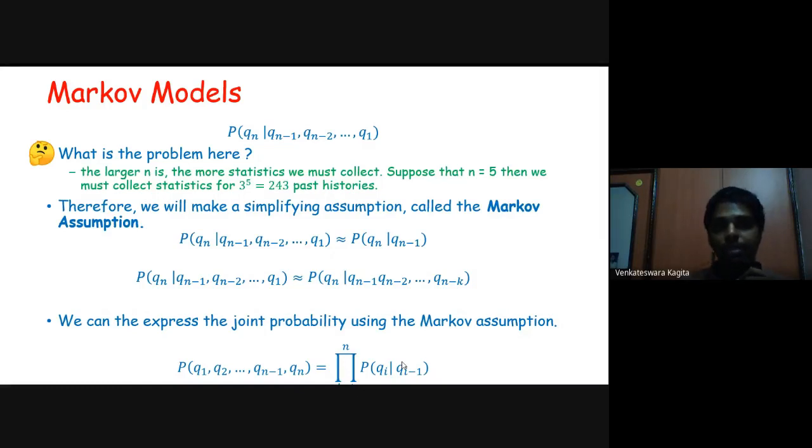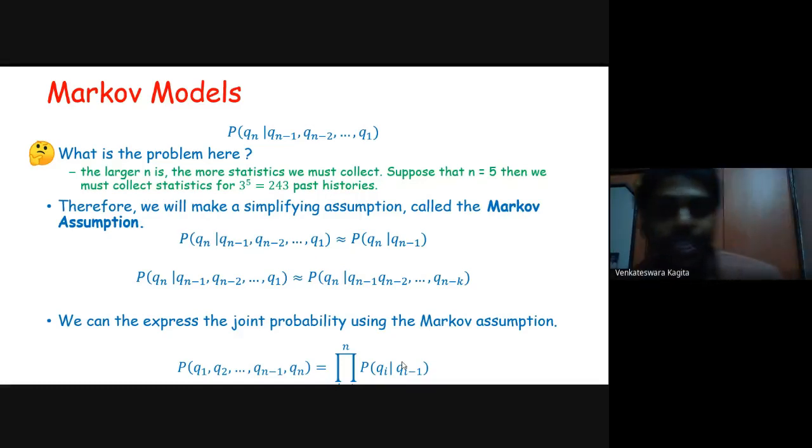So this is the problem faced by this model of determining the probability of the nth day's weather given the sequence of previous days. Storing all such possible statistics is impossible. So therefore, we make a simplifying assumption that we call the Markov assumption. What this Markov assumption says is that the nth day's weather only depends on the previous day's weather. This is an assumption. Though it may be true, it may not be true. It is an assumption. That is the Markov assumption.